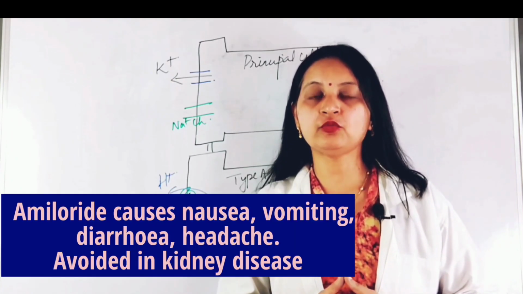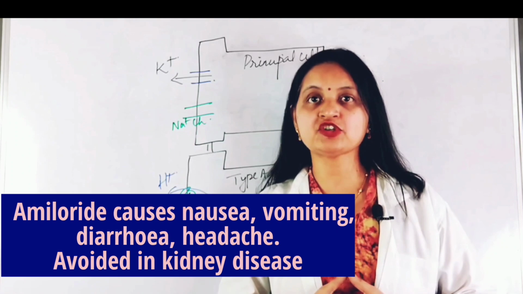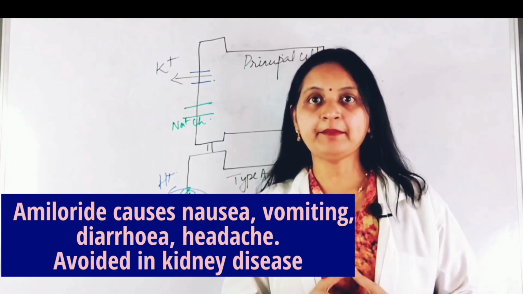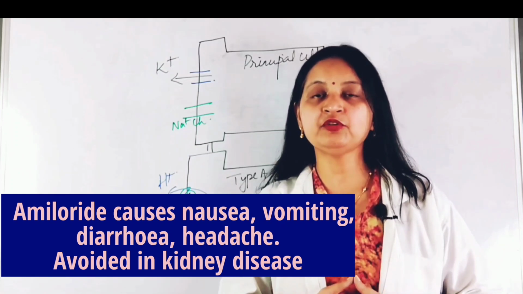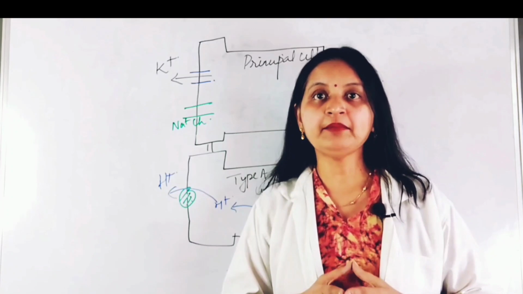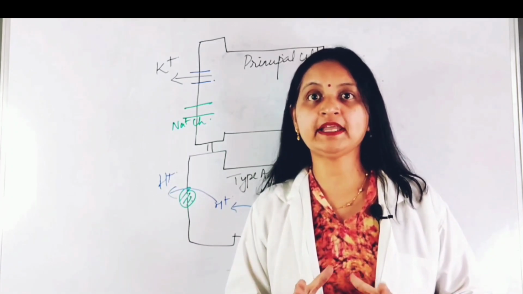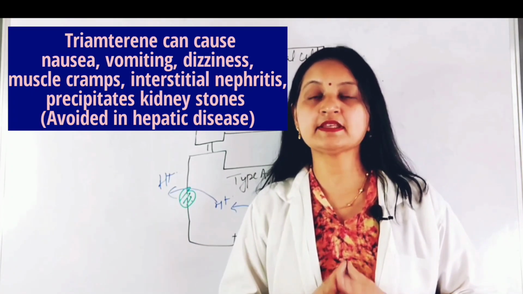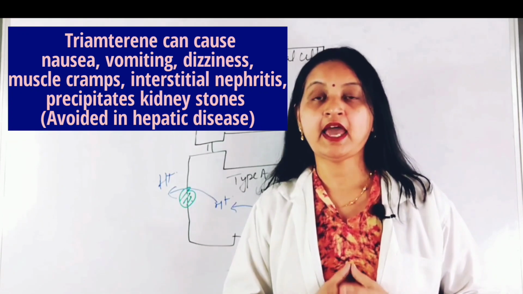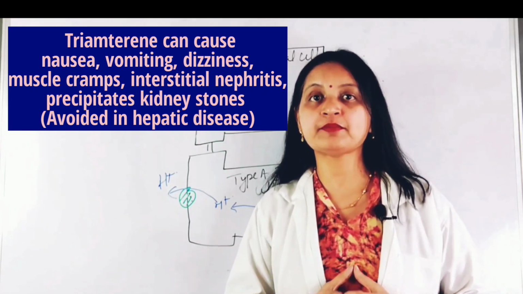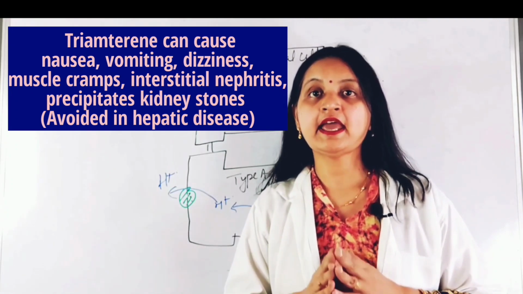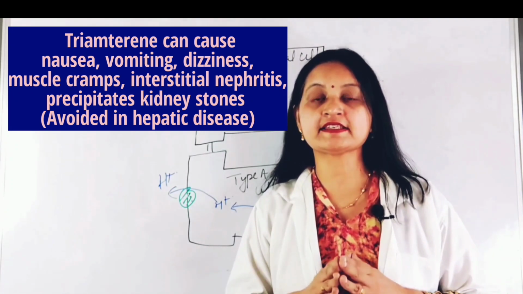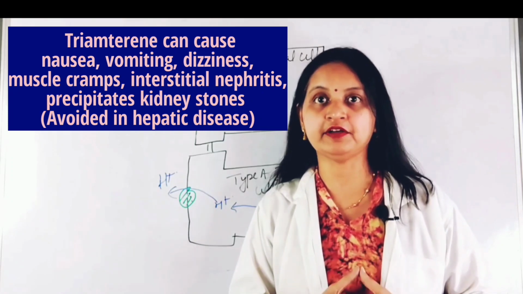Speaking about the side effects of amiloride and triamterene, both are devoid of hormonal side effects that occur with spironolactone, which is a potassium sparing diuretic. Amiloride can cause nausea, vomiting, diarrhea, headache, and it is excreted through the kidney. Therefore, it is avoided in kidney disease. Triamterene can cause nausea, vomiting, dizziness, muscle cramps, interstitial nephritis. As it is poorly soluble, it can cause precipitation of renal stones, and it is avoided in hepatic dysfunction as it is extensively metabolized by the liver.